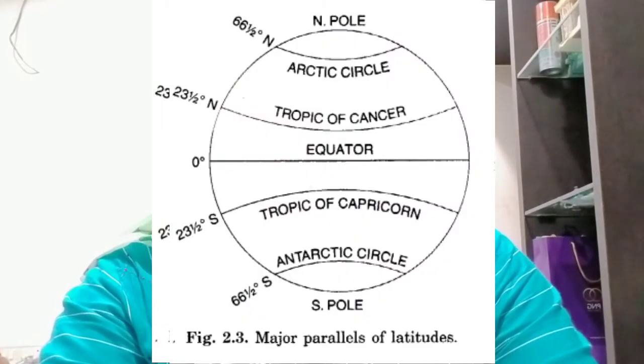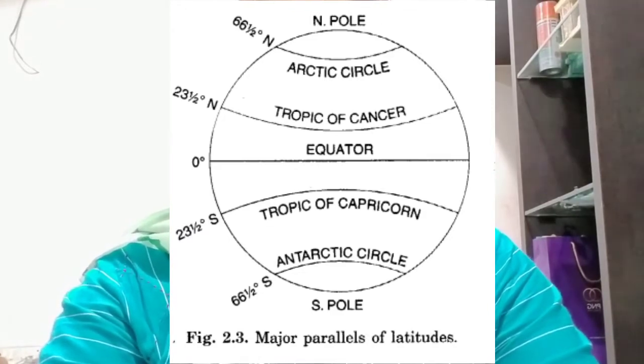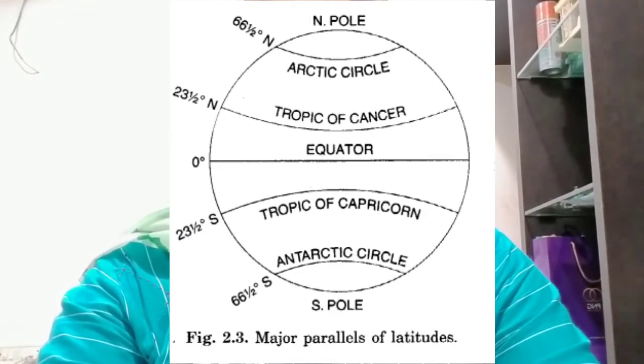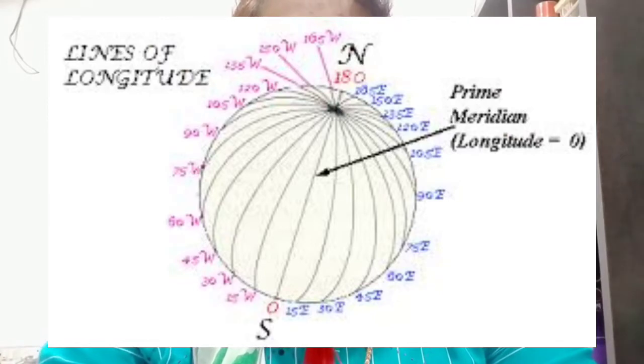Important latitudes: 0 degree latitude is called the equator. 90-degree north latitude is called North Pole. 90-degree south latitude is called South Pole. 0-degree meridian is called GMT, Greenwich Mean Time. 180-degree meridian is called International Date Line. There are total 181 parallels of latitude and there are 360 meridians of longitude.